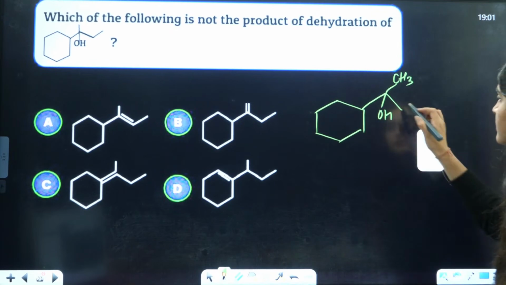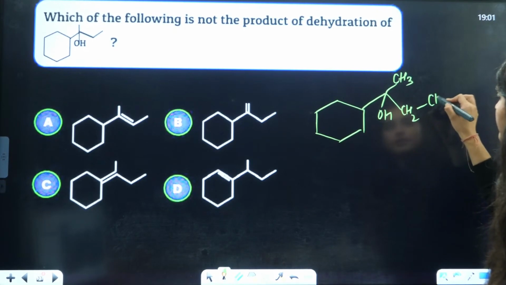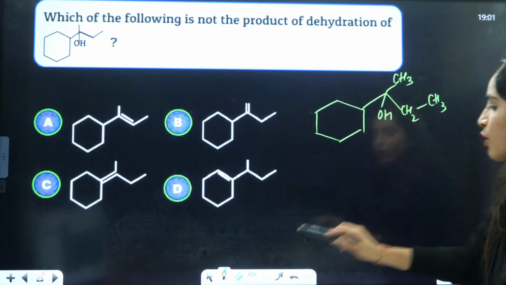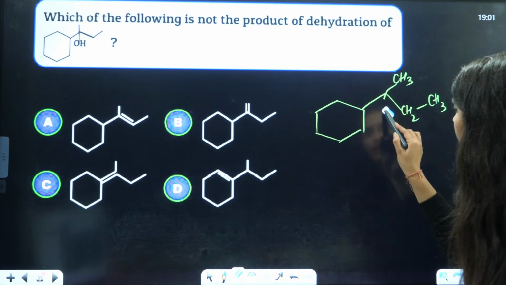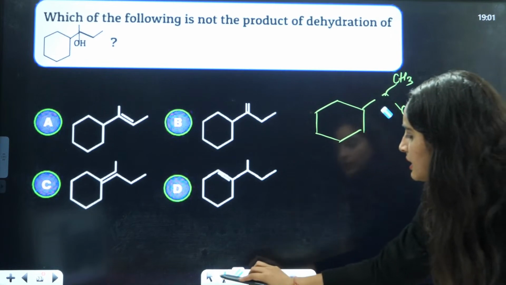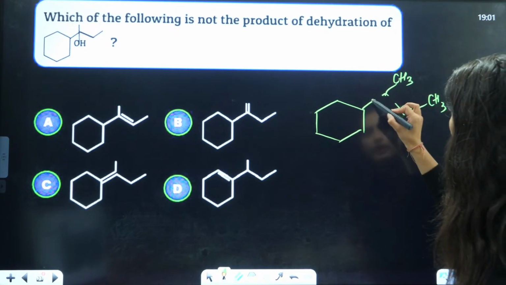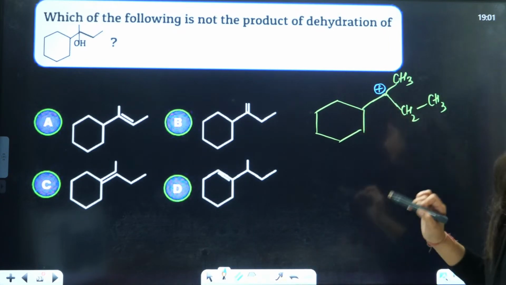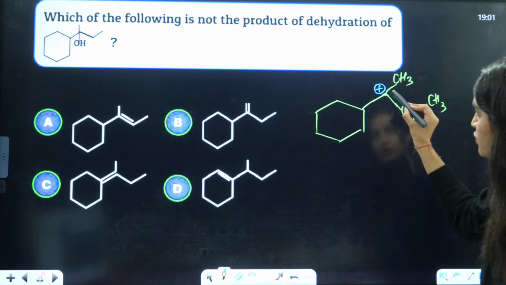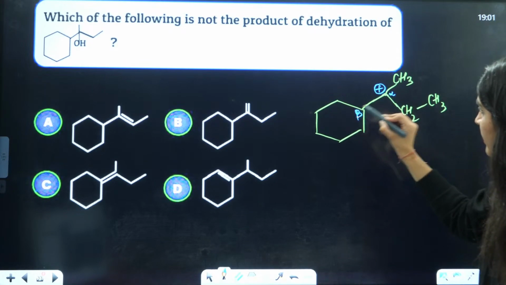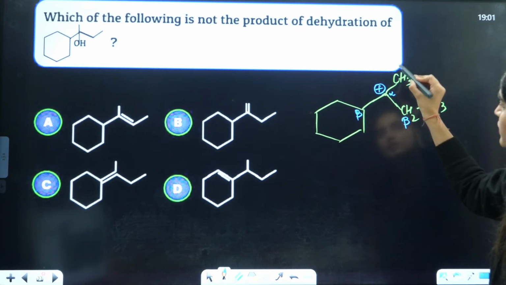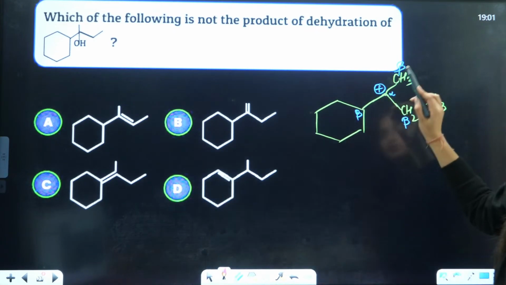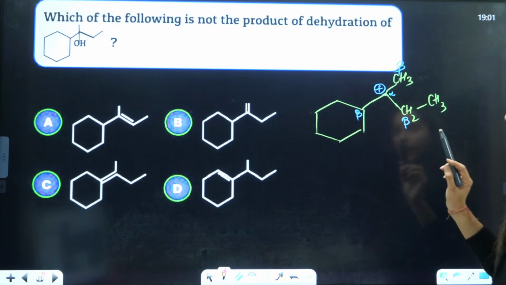Okay, this is CH2 and this is CH3, right? Now if you talk about beta elimination, beta will be eliminated from this side. Oh, big mistake I have done. Now let's talk about this. This was your alpha, this was the beta, this was the beta, and this was the beta. My mistake. You will have 3 betas.